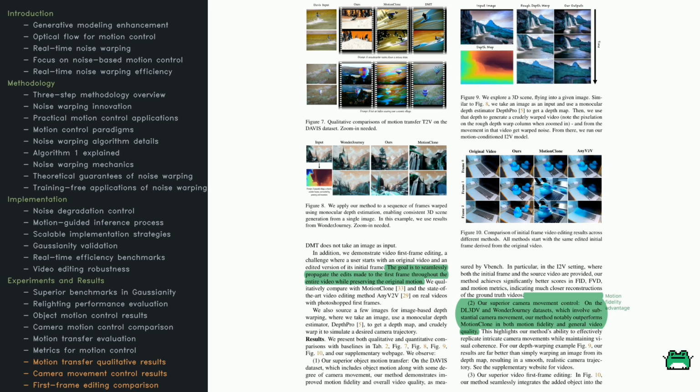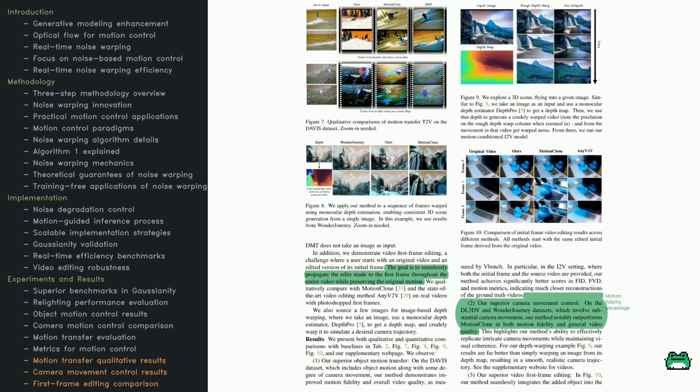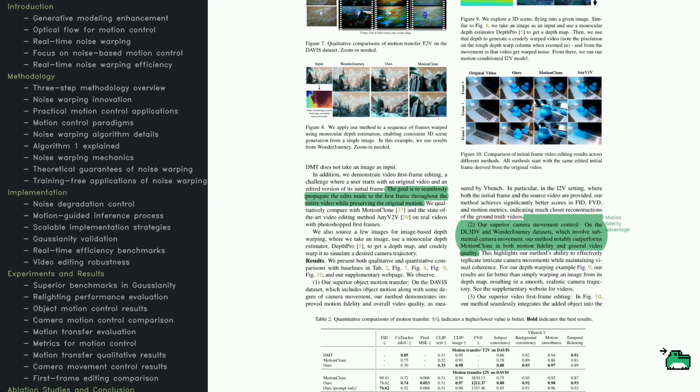The first frame editing trick is also neat. If you edit the first frame, like adding an object, the algorithm carries that edit over every subsequent frame, preserving the original motion. Figure 10 shows examples compared to motion clone and NEV2V. You'll see that the proposed method integrates the newly inserted elements more naturally. Quantitative results, like FID and FVD, back up these observations, proving it keeps the video looking good and moving correctly.